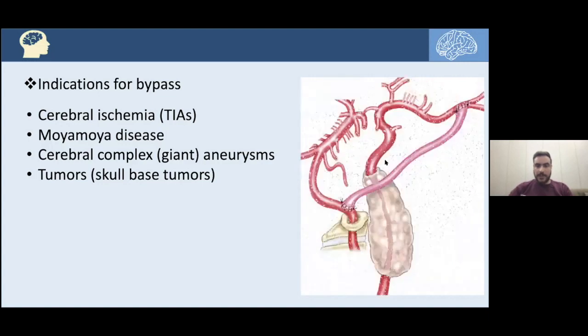For example, let's see this picture. Here we have the ICA, the cervical segment of the internal carotid artery, and here it's engulfed by that tumor. It is a skull-based tumor. And as we can see, the lumen of the ICA is narrowed, so the distal areas should be hypoperfused. So this is a compromised ICA on that side.